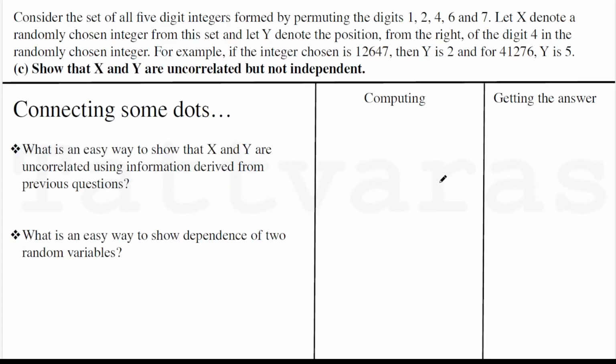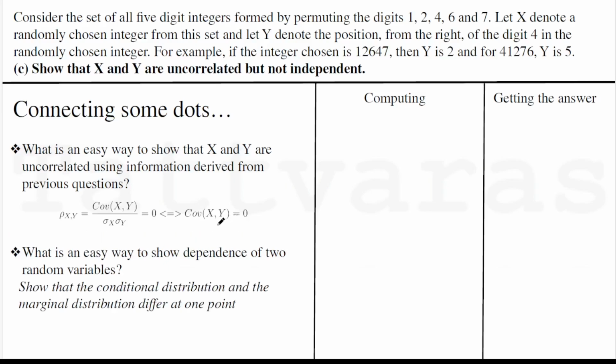Neat. Now, the final part. X and Y are uncorrelated but not independent. Obviously, we have to use the information obtained from the first 2 parts of the question because that's how these questions are structured. And the second point to think about is what would be the easy way to show dependence, because not independent means dependent.